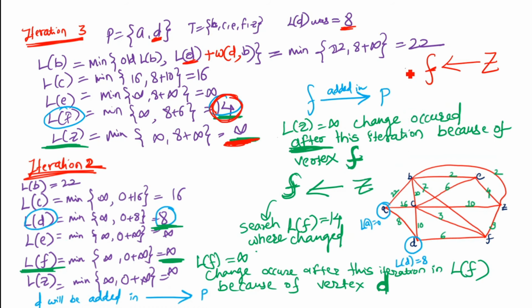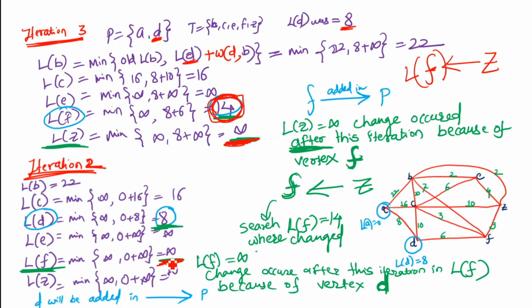Now we will search for the length of f. At this iteration, length of f is 14. Again we see because of which vertex the length of f changed, and that vertex will be written in the path. In the previous iteration, length of f is 8.